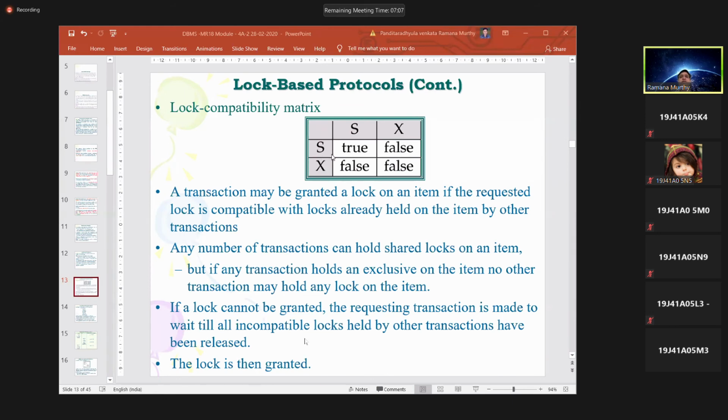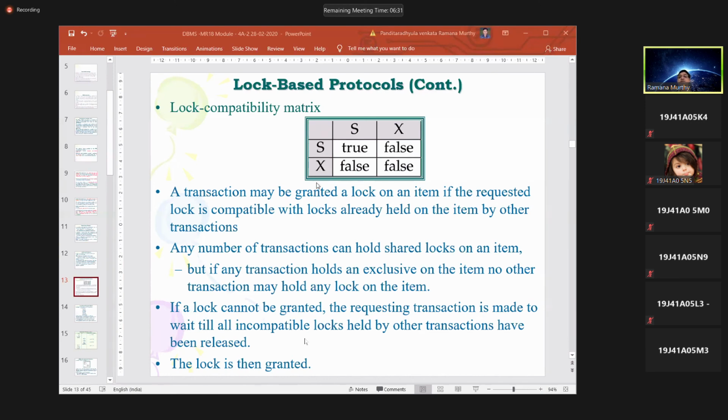We are not allowing even the vertical transaction to get a shared lock for reading, because the value of X is going to be modified. Even for an exclusive lock, you should not grant control to the vertical transaction, because the horizontal transaction has decided to modify.